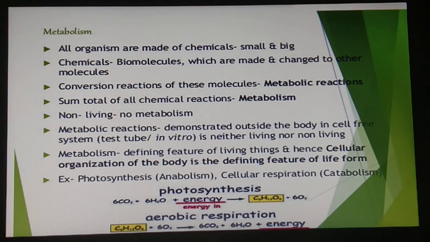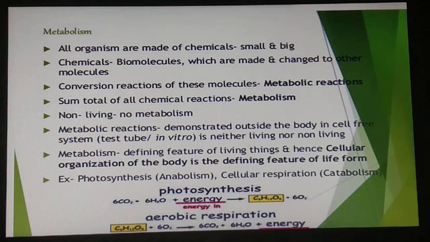There are thousands of metabolic reactions occurring simultaneously inside all living organisms, whether unicellular or multicellular. All plants, animals, fungi and microbes exhibit metabolism. The sum total of all the chemical reactions occurring in a body is said to be metabolism. There are two types of metabolism: the first one is catabolism and the other is anabolism.